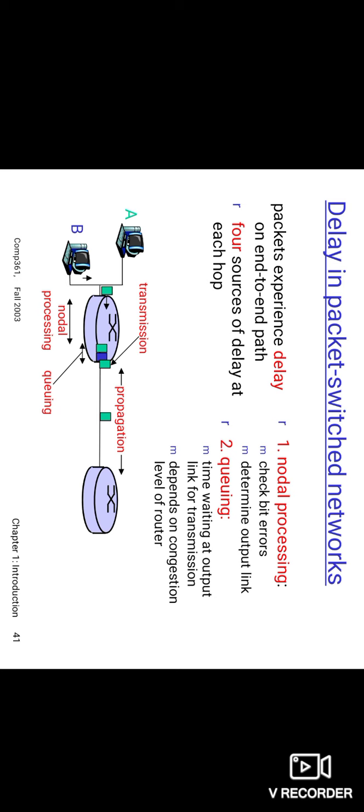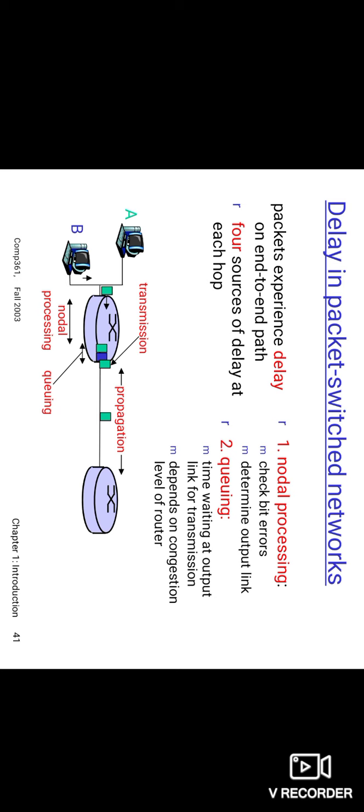The processing delay can also include other factors, such as the time needed to check for bit level errors in the packet that occurred in transmitting the packet's bits from the upstream node to router A. These are known as the nodal processing delay.